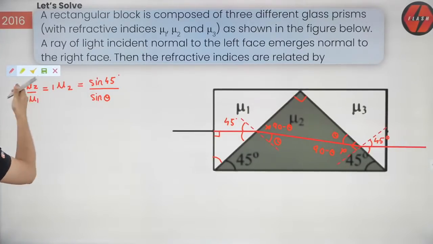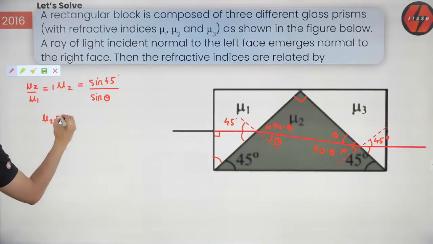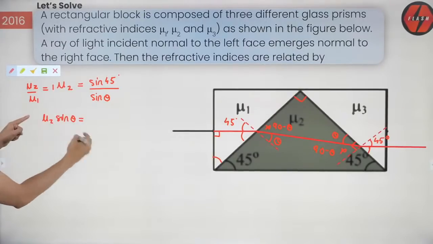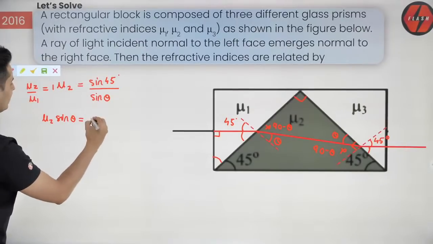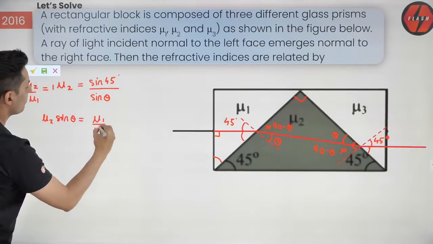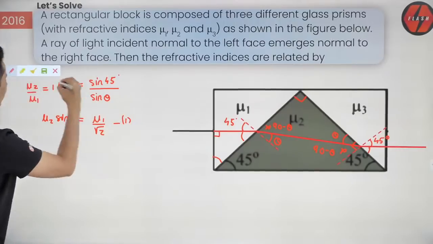Okay, cool. Now let's shift it. So you will get mu 2 sine theta will be equal to, sine 45 is 1 by root 2, so it will become mu 1 by root 2. That is equation number 1.